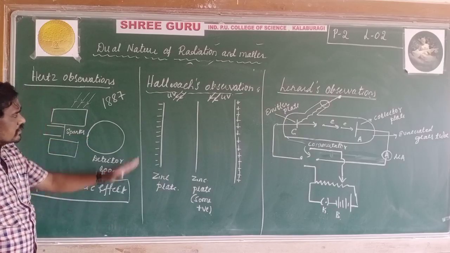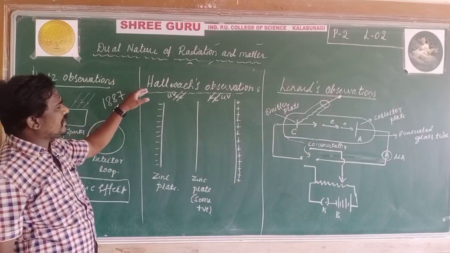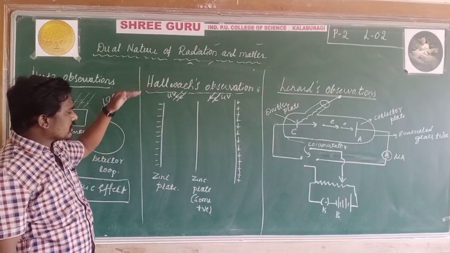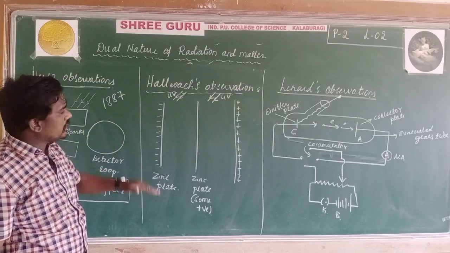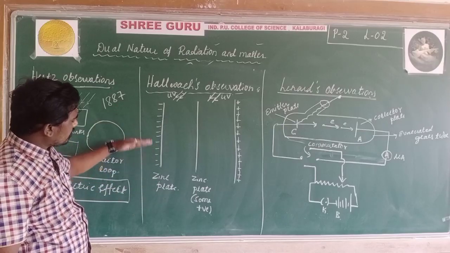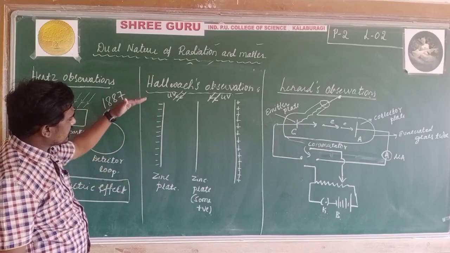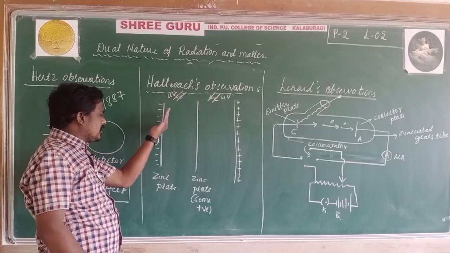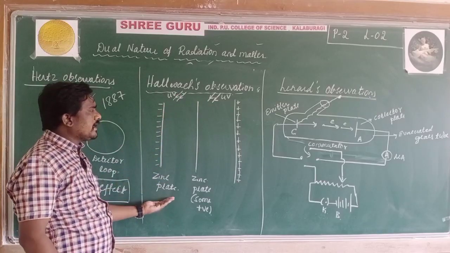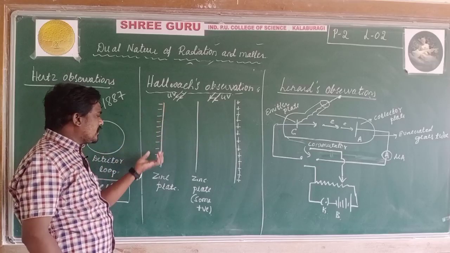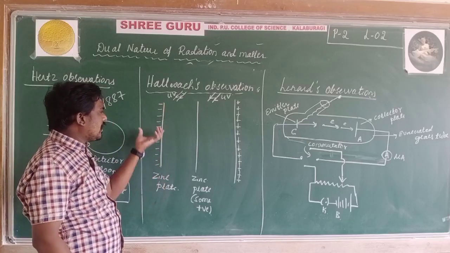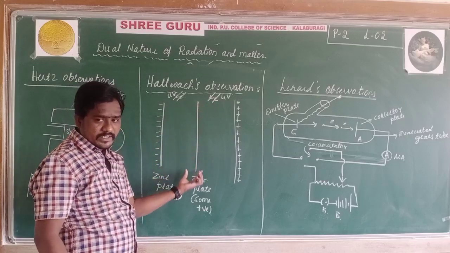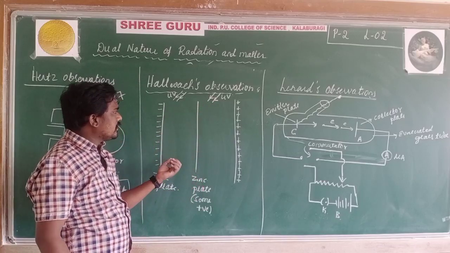The continuation of this was observed by Hallwachs and Lenard. Hallwachs, using a gold leaf electroscope with a negatively charged zinc plate, found that when UV light is incident on it, the negatively charged particles are removed.